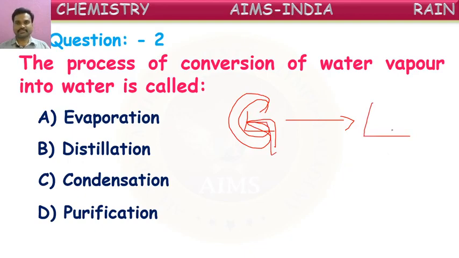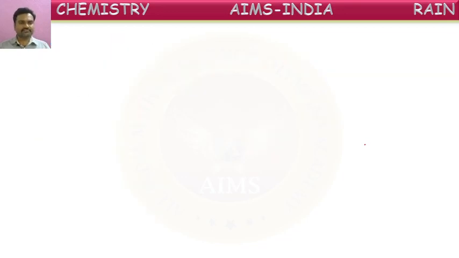So, gas to liquid. What is to be done? You have to cool. When you cool a gas, it converts into liquid form. That is called, yes, good. It is condensation. Conversion of water vapor into water is called condensation. Conversion of gas into liquid is called condensation. This happens on cooling. Okay, next.